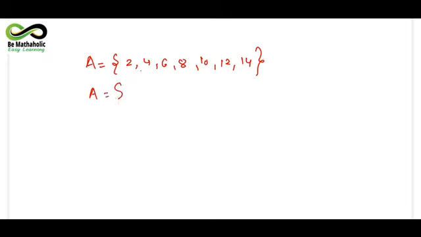So the representation will be x such that x equals 2n, and here what is n? You have to represent n, either by an inequality or you can say for all n belongs to N. What does this mean? That small n comprises all natural numbers. And there is a condition now, since it is restricted till here. So if I put n as a natural number, if I put n as 1, you will get 2.